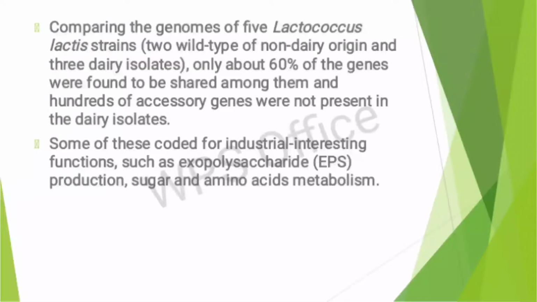Comparing the genomes of 5 Lactococcus lactis strains, that is 2 wild type of non-dairy origin and 3 dairy isolates, only about 60% of the genes were found to be shared among them, and hundreds of accessory genes were not present in the dairy isolates. Some of these coded for industrially interesting functions such as exopolysaccharide production, sugar and amino acid metabolism.